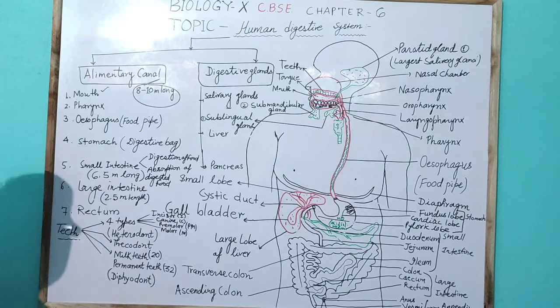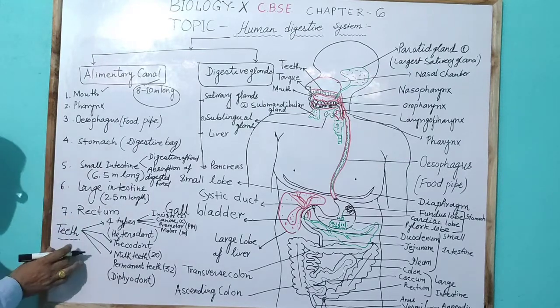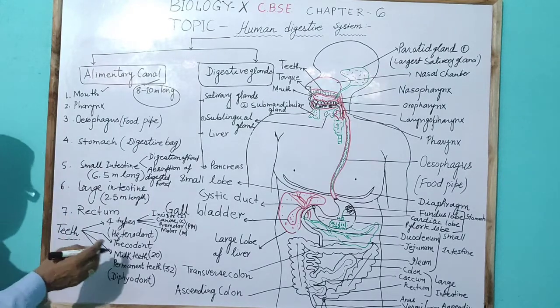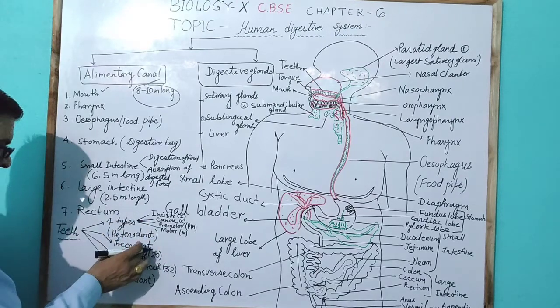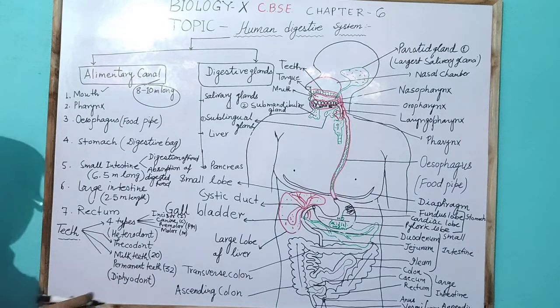So human teeth have heterodont dentition, thecodont dentition, and diphyodont dentition.